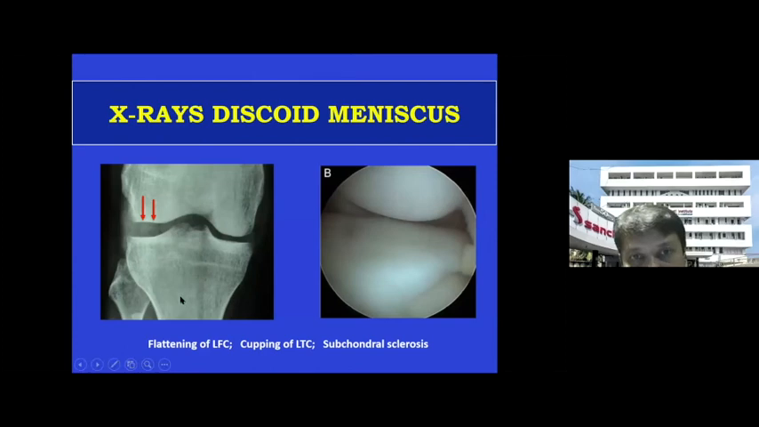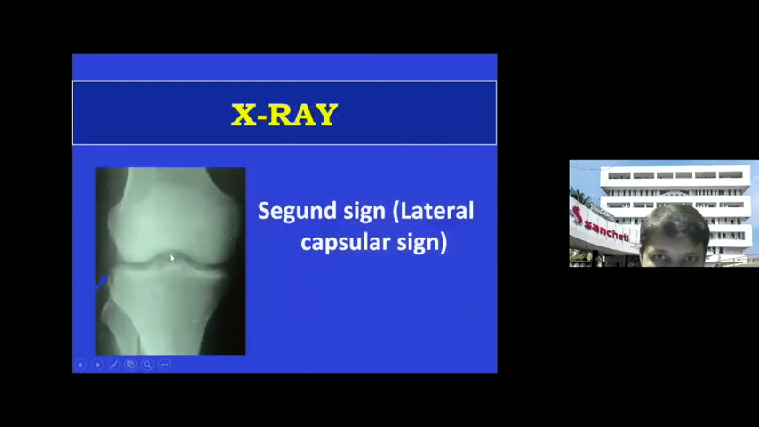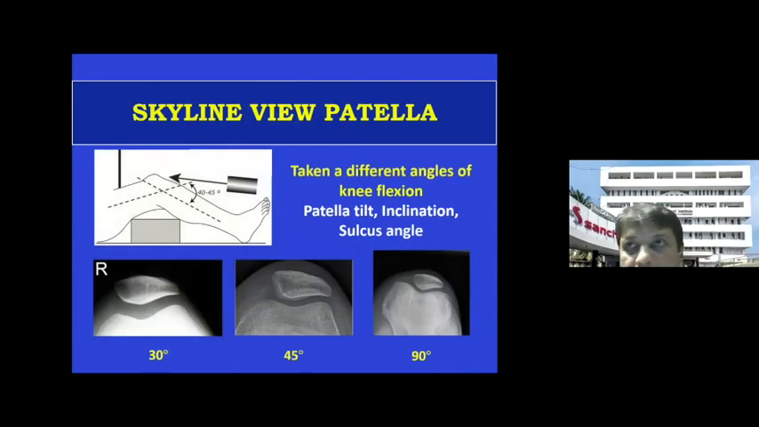Also, what you can see on the plain AP X-ray, if there is a flattening of the lateral condyle, this is very classical of a discoid meniscus. You can see here the flattening of the condyle is there, and this is quite pathognomonic of a discoid meniscus. Sometimes you see the second sign, and we also call it the anterolateral ligament avulsion, which is seen on a plain X-ray, indicates an anterolateral ligament injury along with the ACL.